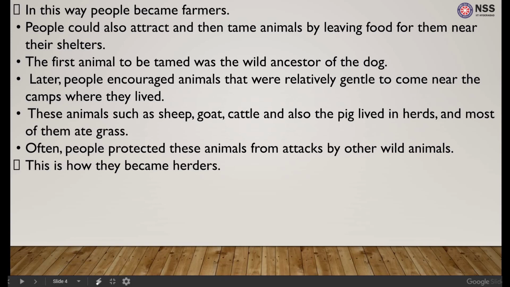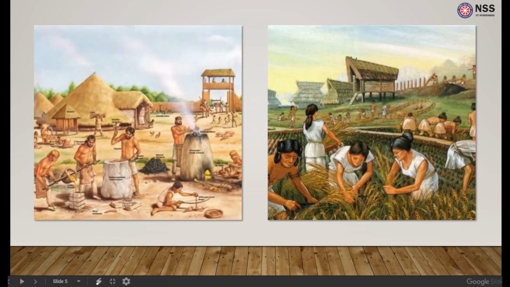They also came to realize that they could tame animals by methods like leaving food for them near the shelters. The first animal to be tamed was the wild ancestor of the dog. After a while, people encouraged animals which were relatively gentle to come and live with them. These animals, like sheep, goat, cattle, and other domestic animals, lived in herds, and most of them ate grass. People protected these animals from attacks from other wilder animals, and this is how they became herders. Here we can see pictures of their settlements and how we assume early farming and herding to be conducted.